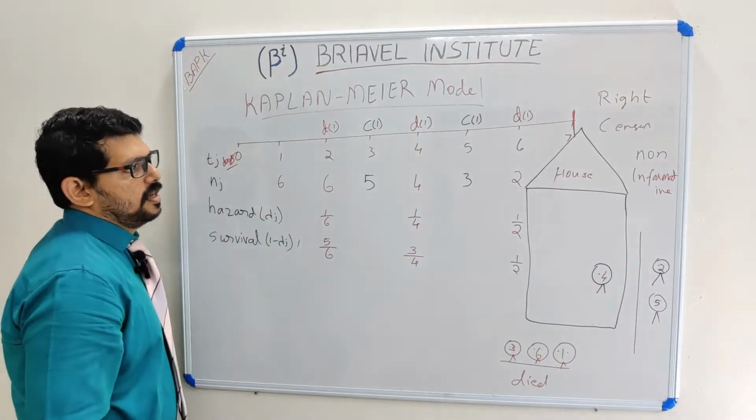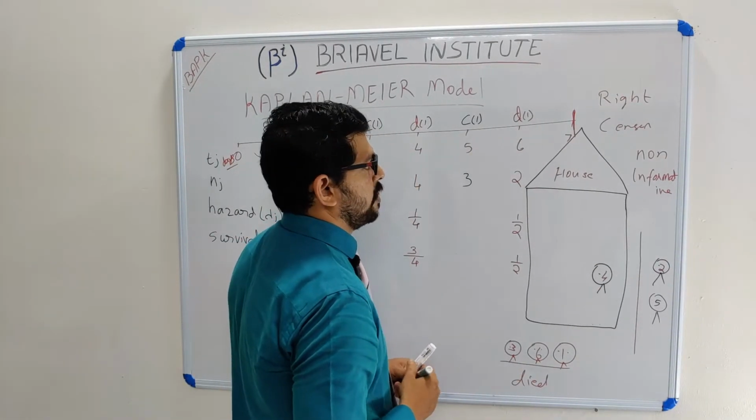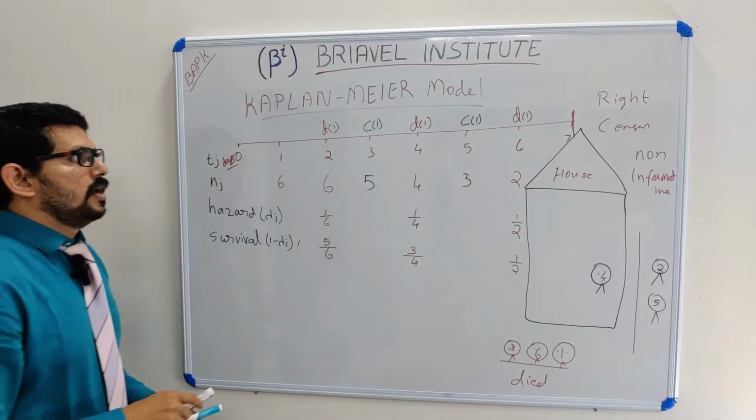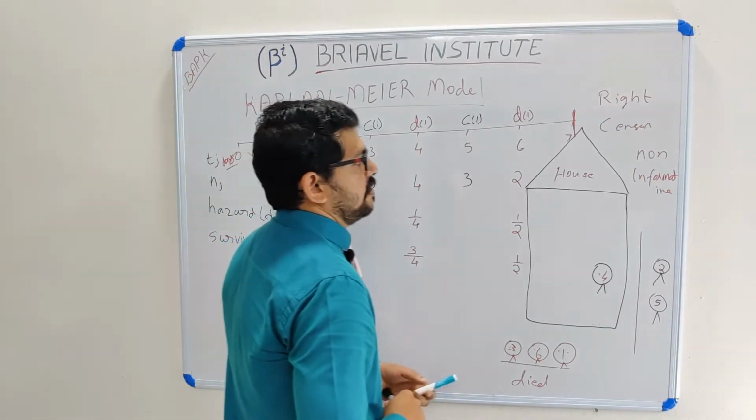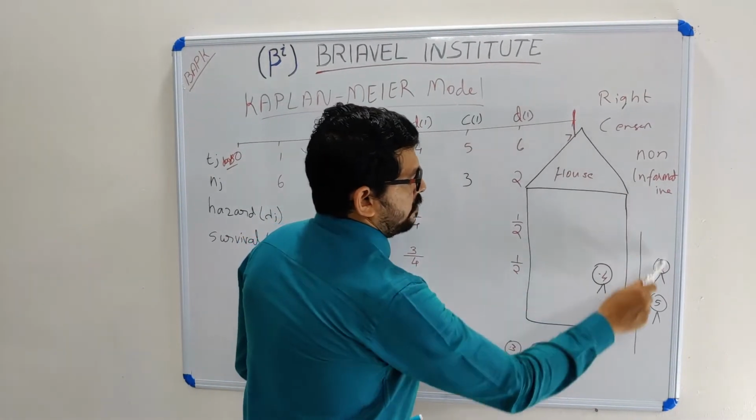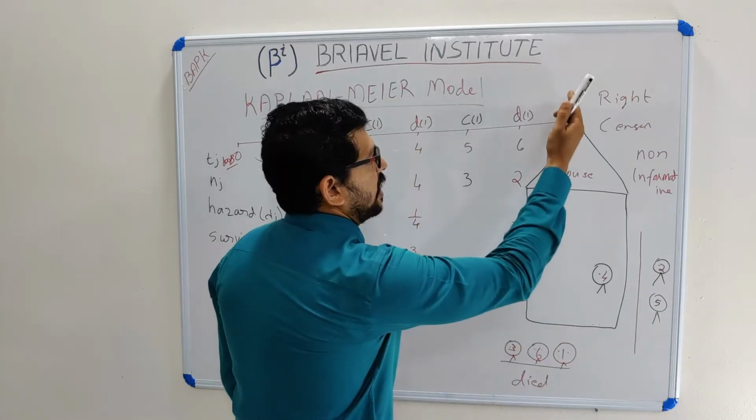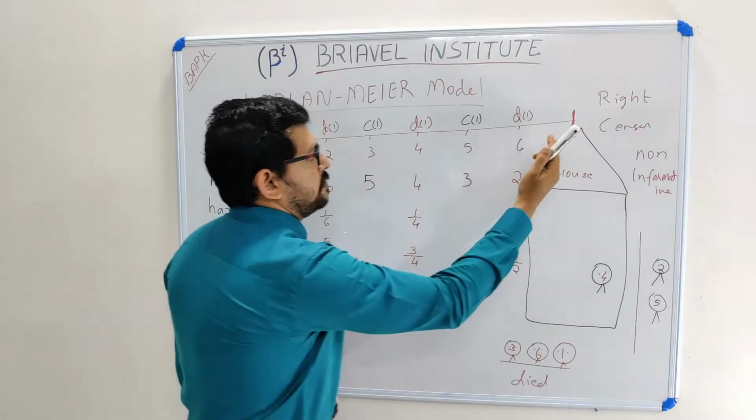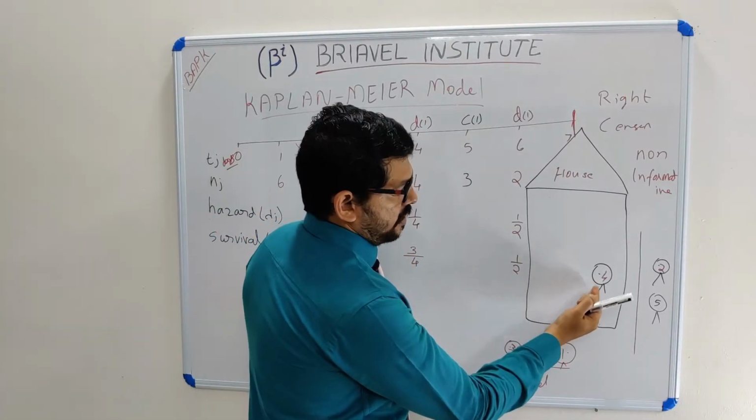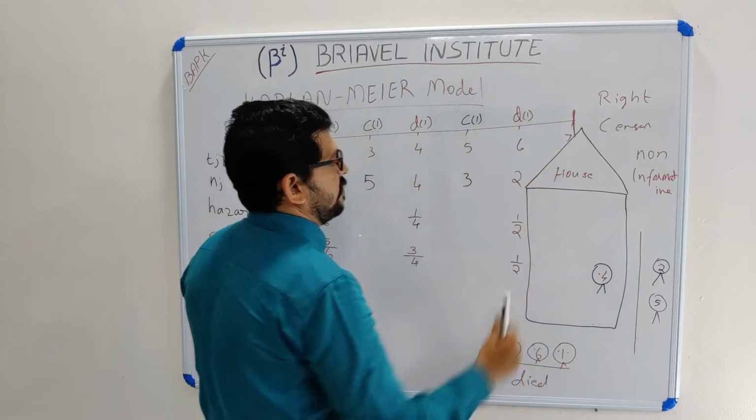On my 7th day, nothing happened. This puppy is living. I stopped my observation on the 7th day. So in the Kaplan model, it is a right-censored, non-informative model. We don't have any information about which puppies escaped, and it is right censored. We end my observation on the 7th day. On the 8th day this puppy may die, but my observation ended on the 7th day.